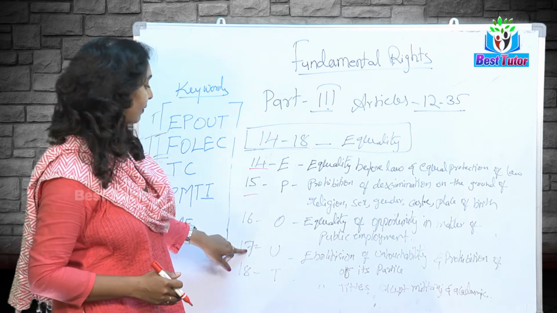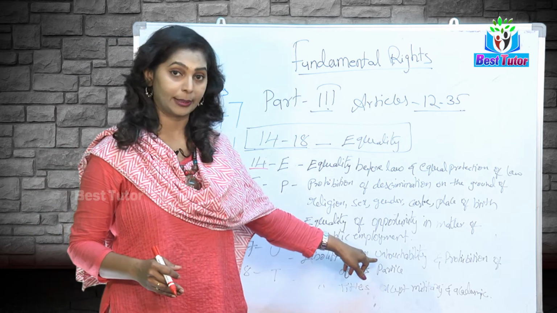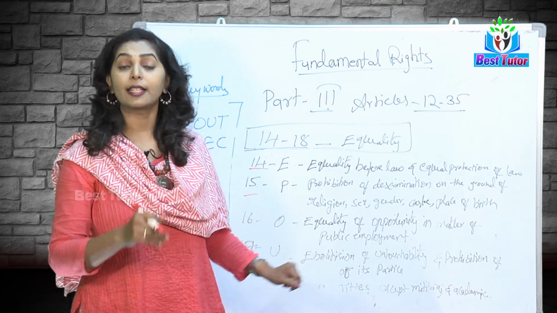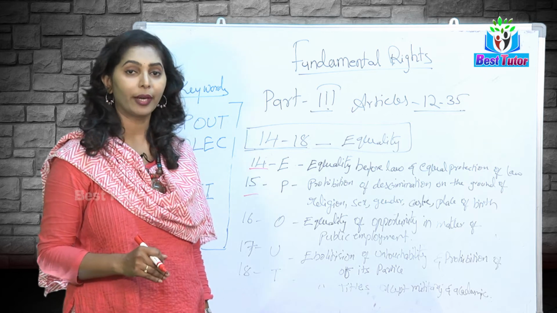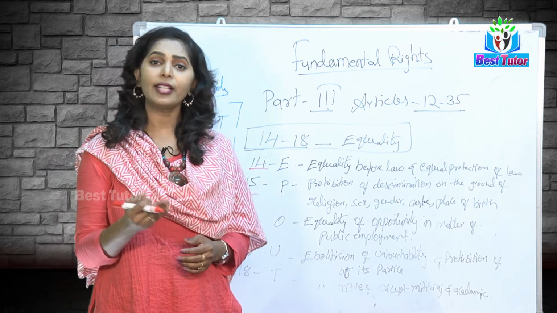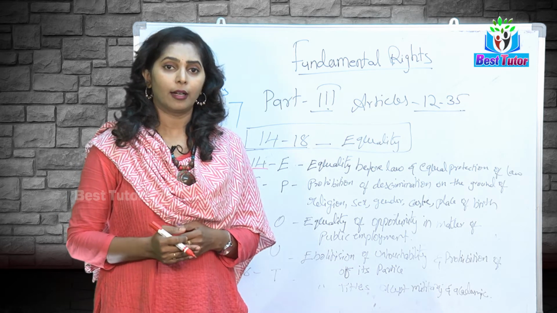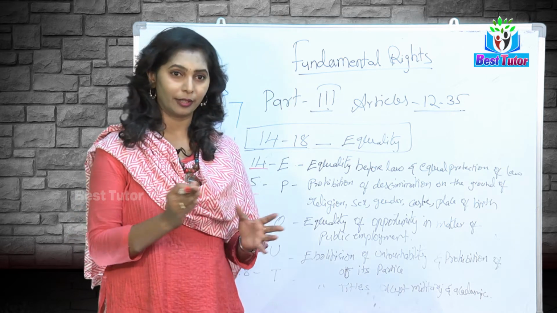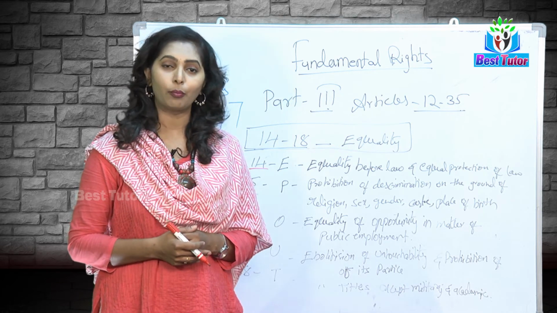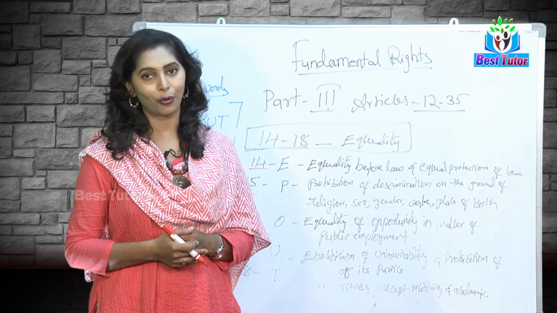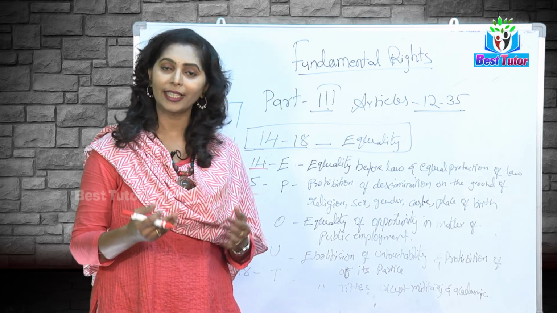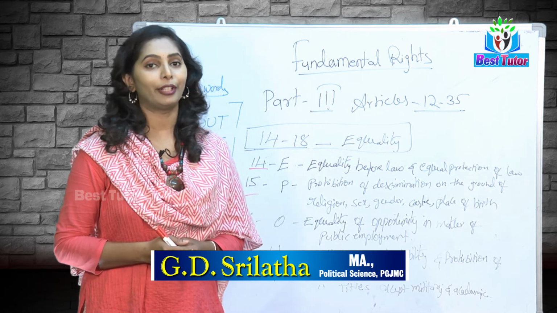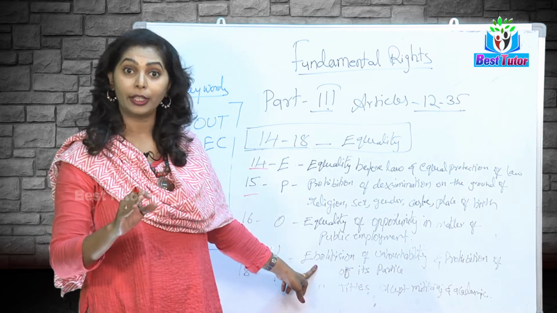And 17 is the abolition of untouchability. The practice of untouchability should be prohibited. When we see a person who is very well off and authorized, and when we see a servant, we find some variation between the two. That kind of variation should not be there on the basis of religion, caste, or the place where he came from. That kind of discrimination is untouchability.